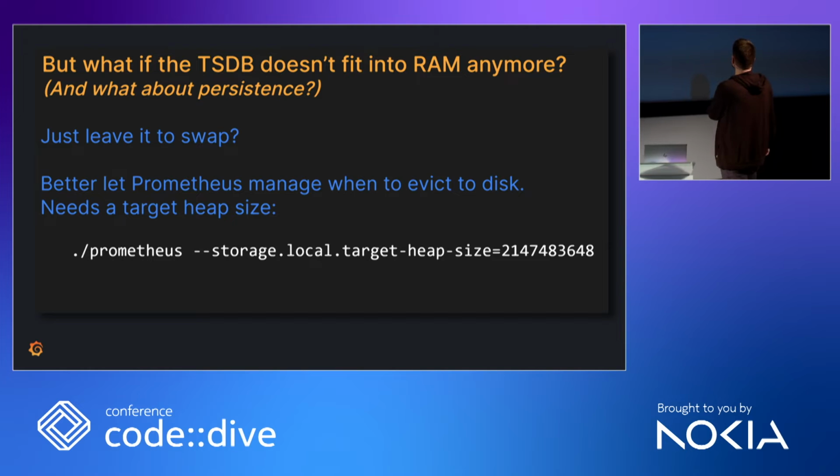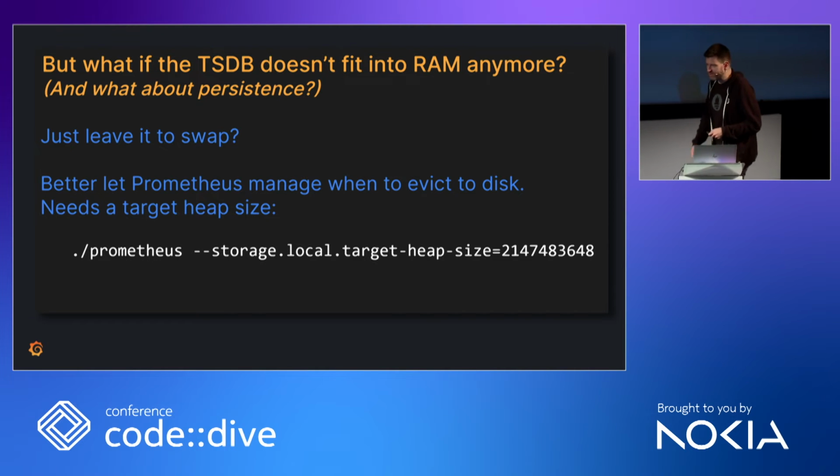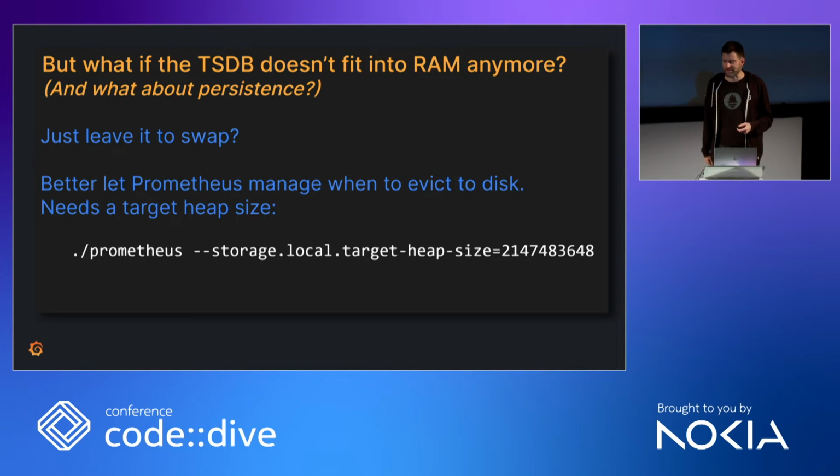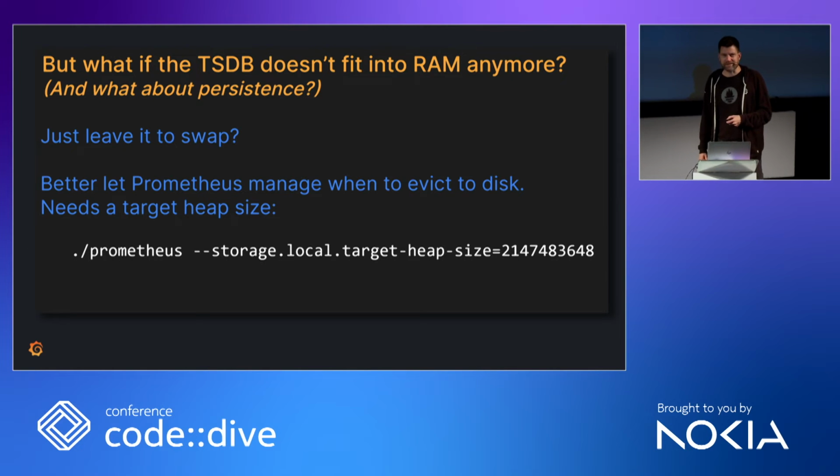And that's the default value. It's 2 gigabytes, which is kind of fine on a small process, on a small machine. If you just start a test run on your laptop, that's why we used it as a default. But if you have a giant machine and you want to use all the memory for your TSDB buffering, then you have to tell Prometheus, and that's not very obvious. So people got hit by surprise by that, and we really didn't like that command line flag.